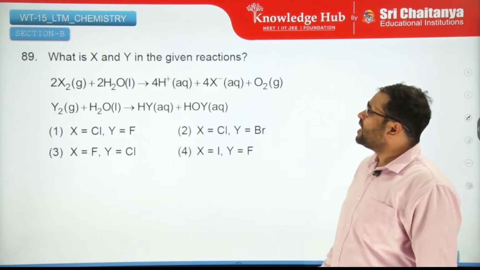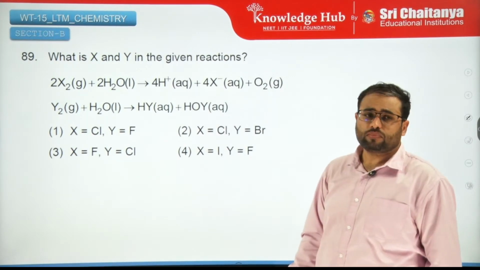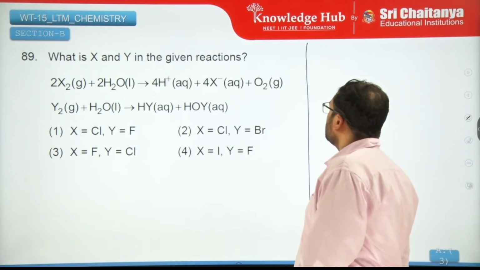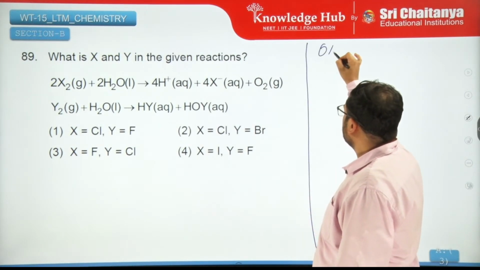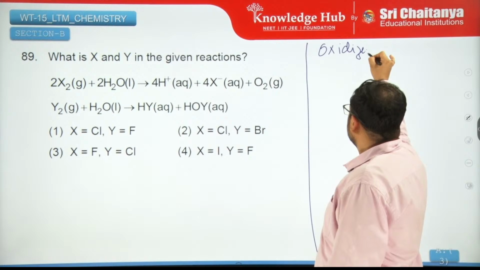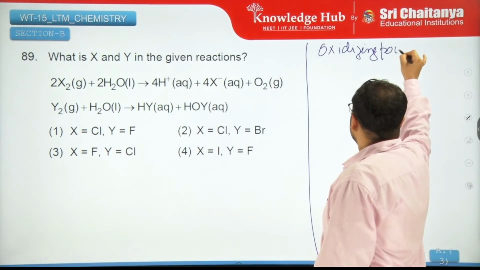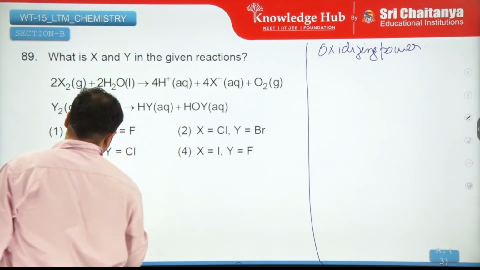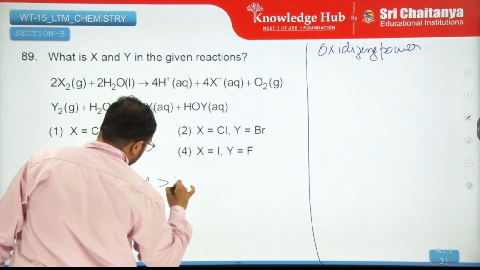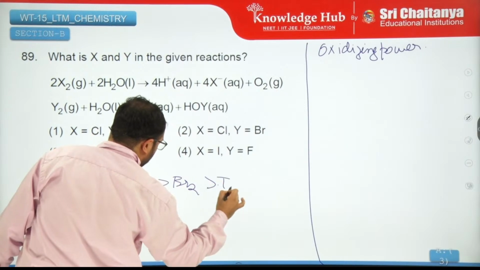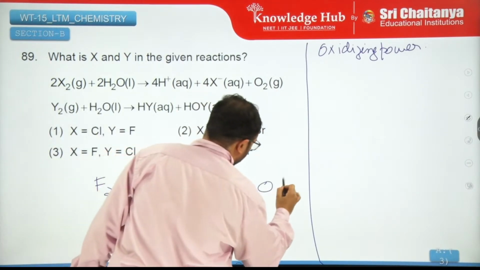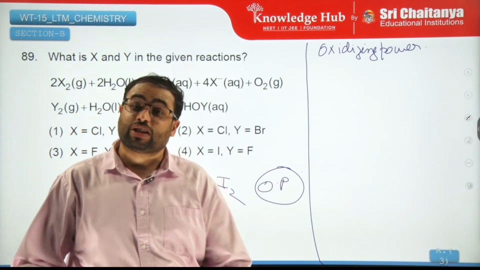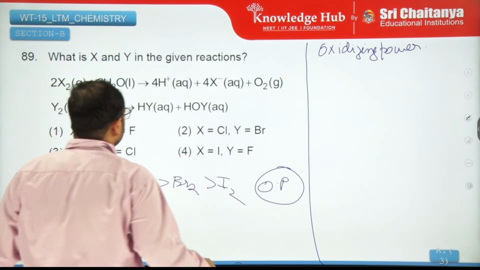Moving on, what are X and Y in the given reaction? We know the oxidizing power of halogens is in the order fluorine, chlorine, bromine and iodine. Fluorine is so oxidizing that it oxidizes water also.